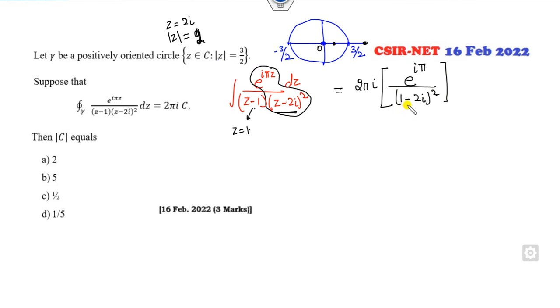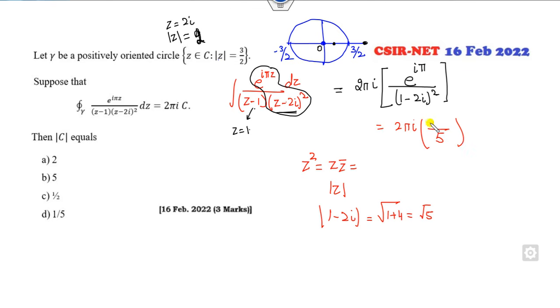One way is you can open this bracket and rationalize it, but we all know what is the meaning of z square, z into z bar, or you can simply take the modulus of this. So what is 1 minus 2 iota? It is 1 plus 4, root 5. So what is the square of this? It is 5. This is 5.